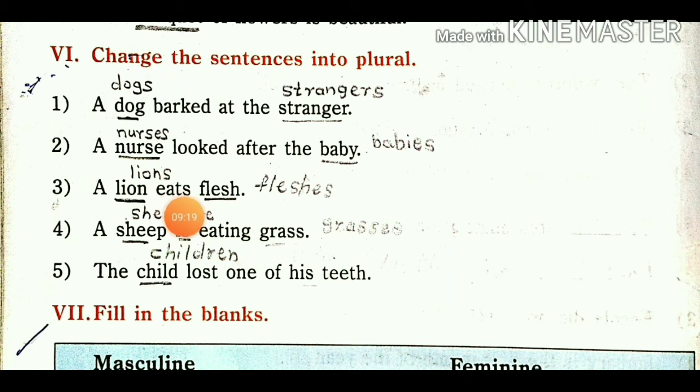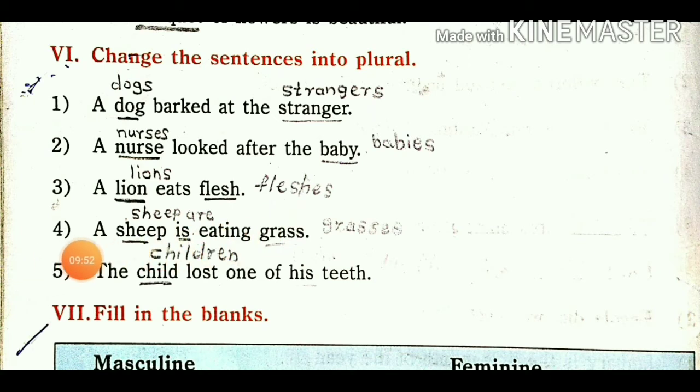So here we can do one change. Remember, the lion is there, so it is simple present tense. So here we have written eats. When we are writing lions here, then we can remove that s, so only eat remains here, and fleshes we can use. So it becomes: lions eat fleshes, like that.